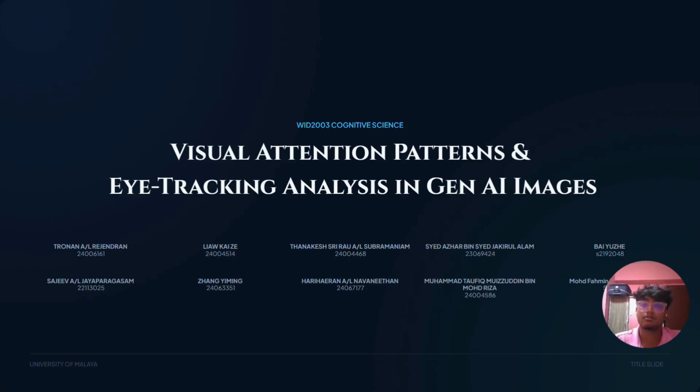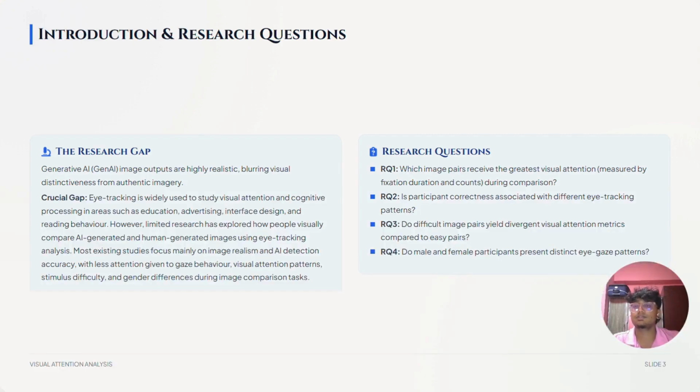I'm the group leader for our research topic, which is visual attention patterns and eye tracking analysis in Gen AI images. So let's move on to the introduction. The problem statement we're trying to address is that Gen AI image outputs are highly realistic nowadays. This blurs visual distinctiveness from authentic images. Even most existing studies mainly focus on image realism and AI detection accuracy. Because of that, there's lesser attention given to gaze behavior, visual attention patterns, stimulus difficulties, and gender differences using image comparison tasks.